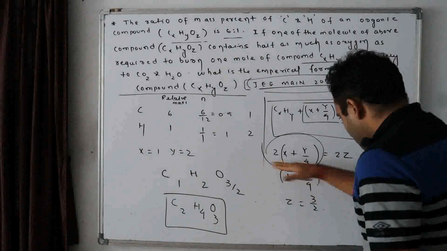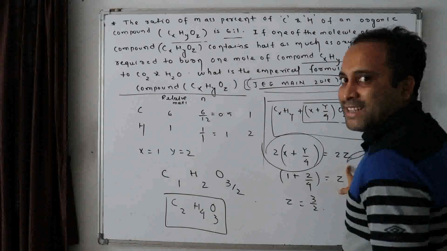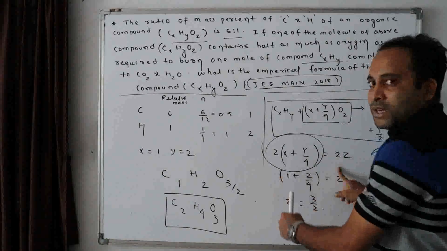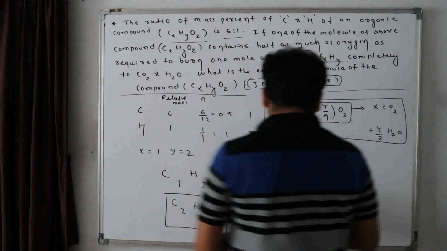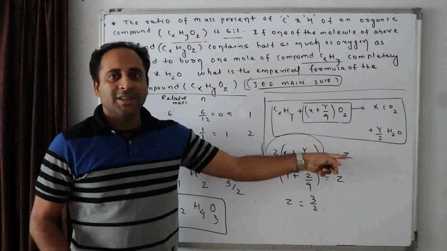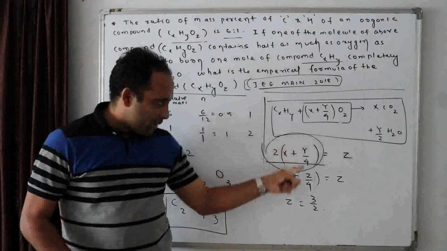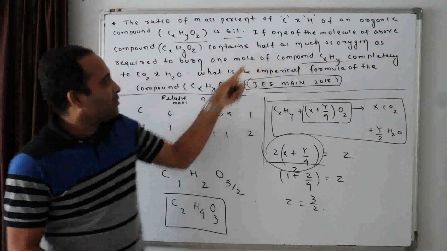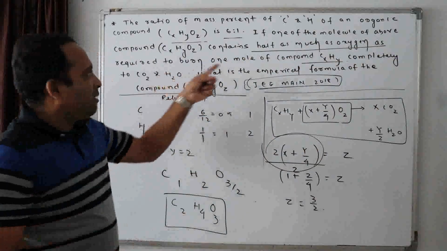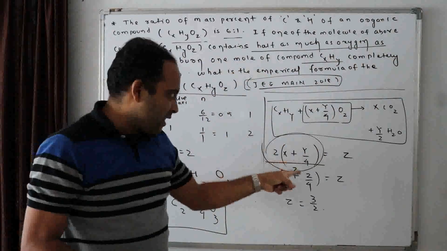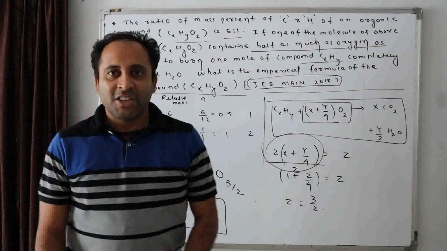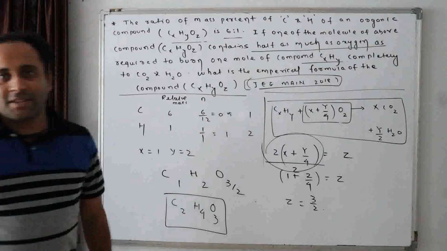This many atoms by 2 is equal to Z. Half of the number of atoms, look here, contains half as much oxygen as required to burn 1 mole of compound. इसका आधा is equal to Z. Did you understand? Sure? Now check out this question.